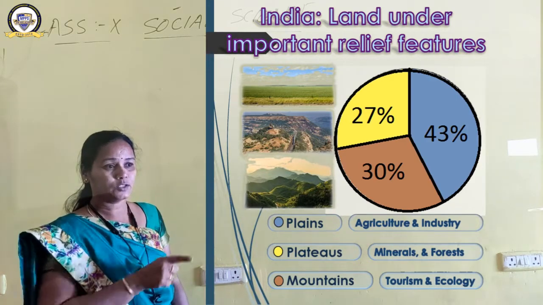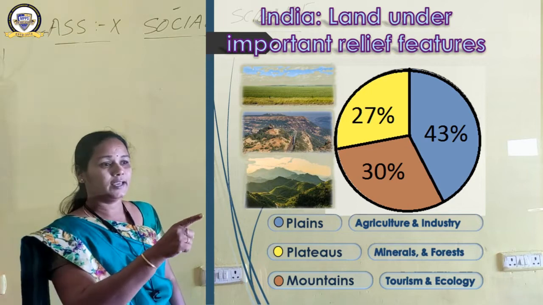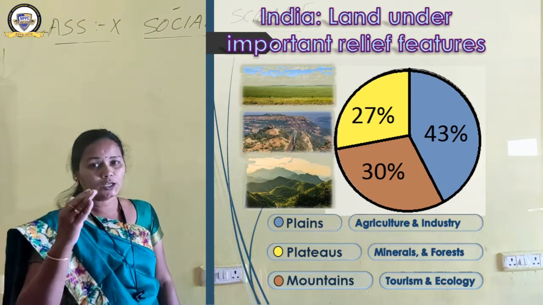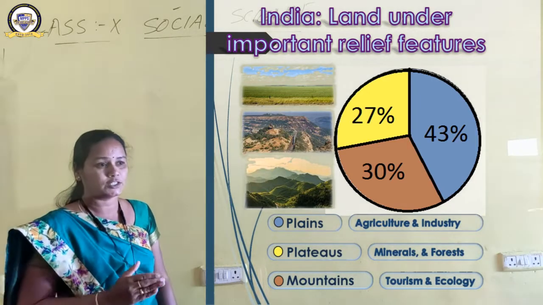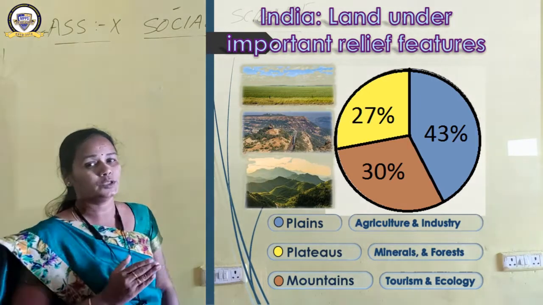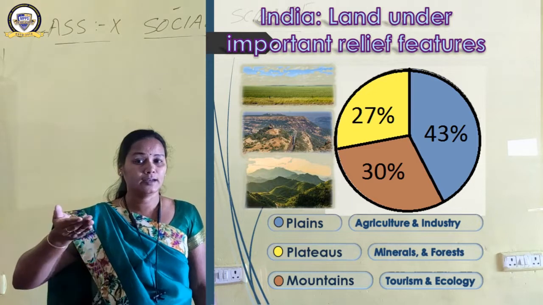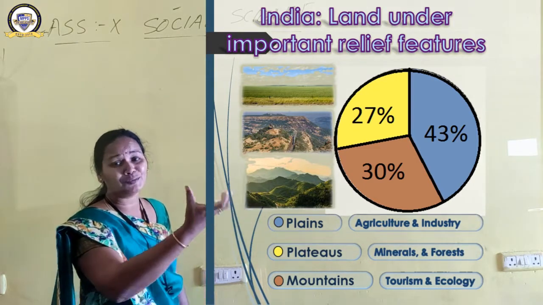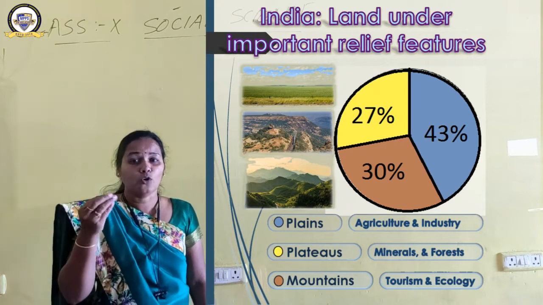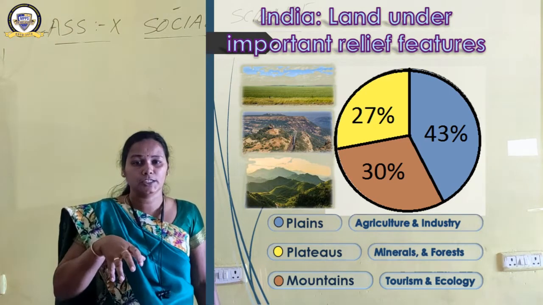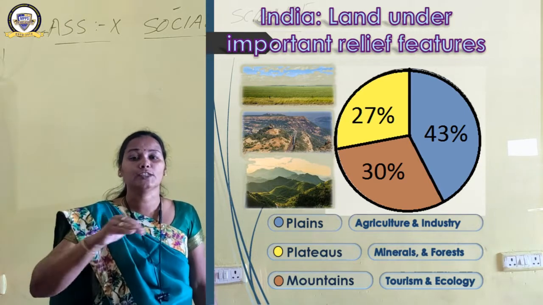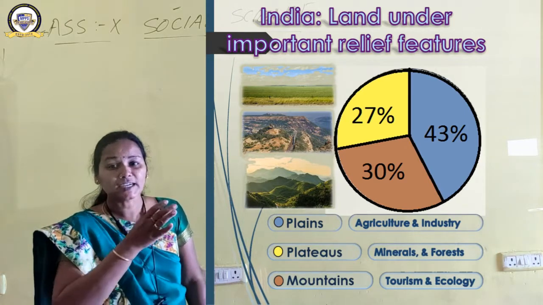These rivers originate there, and they have a great role in tourism. A large number of tourists are attracted to see the natural beauty on these mountains and hill stations like Shimla, Mussoorie, Nainital, Darjeeling. They are beautiful places in India which attract tourists not only from within the country, but from abroad also.